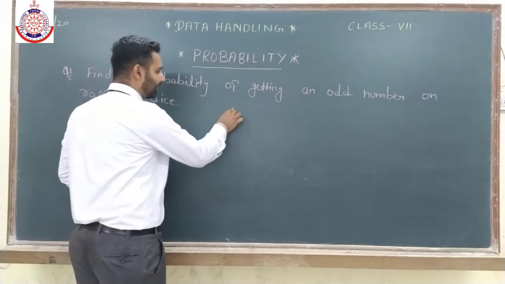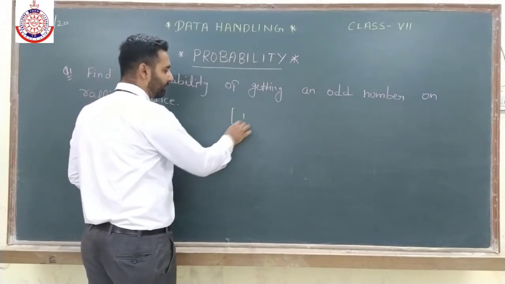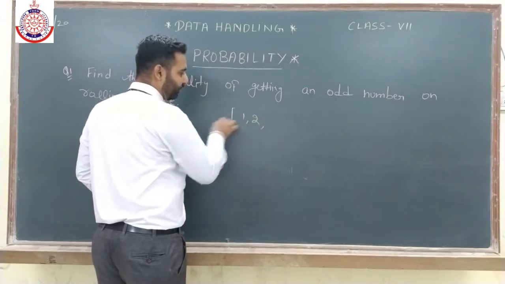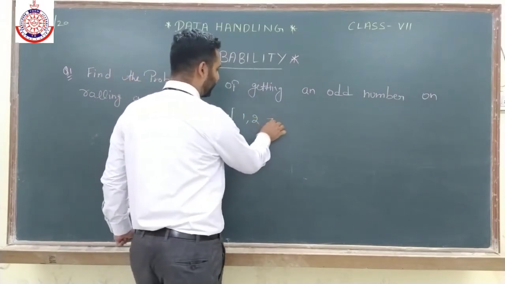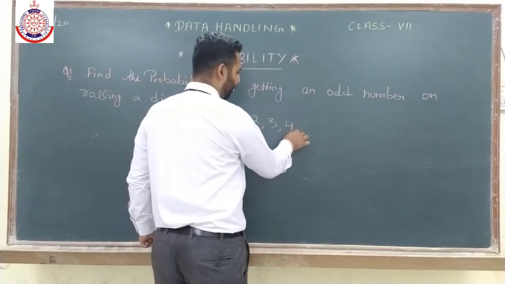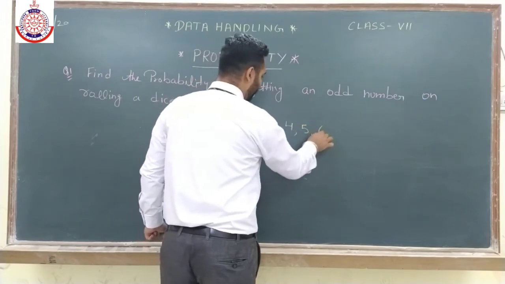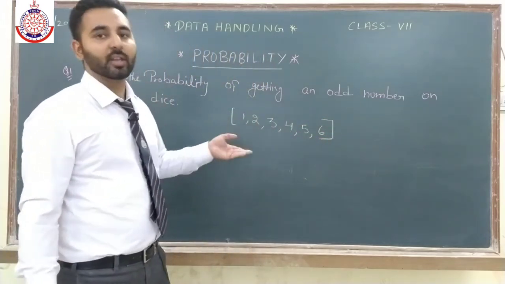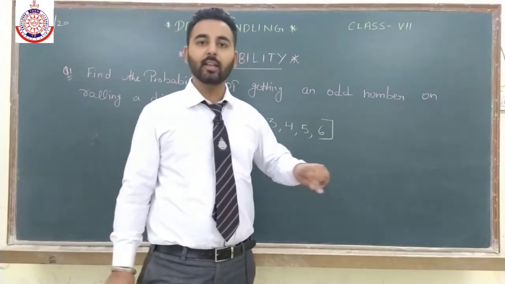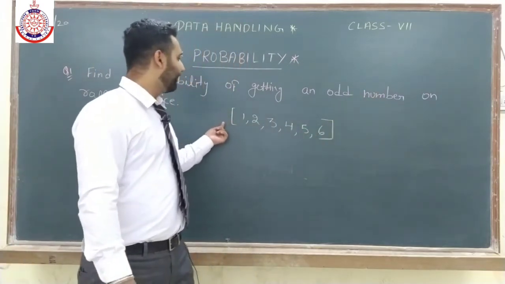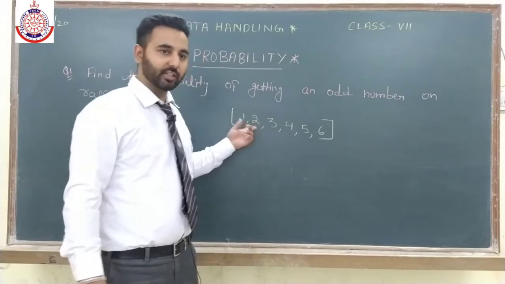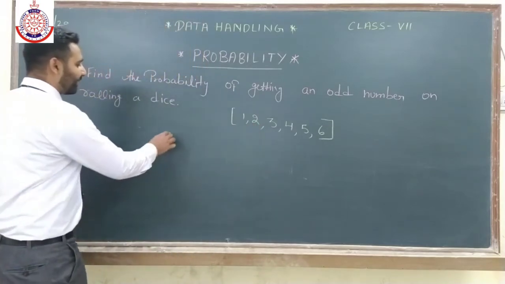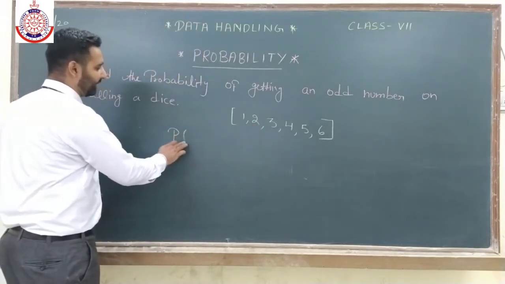If we roll the dice, I can get 1, I can score 2, or 3, 4, 5, or 6. These all are my possible outcomes, and possible outcomes are known as sample space also. Fine. All possible outcomes I have written, but I have to find out the probability.